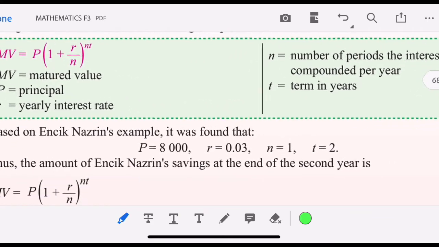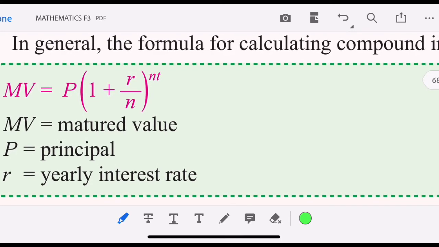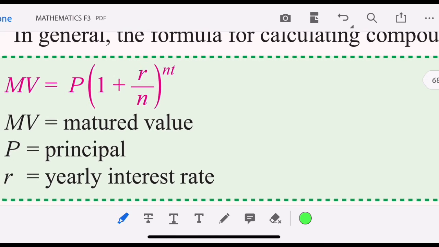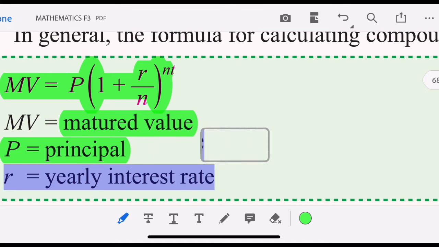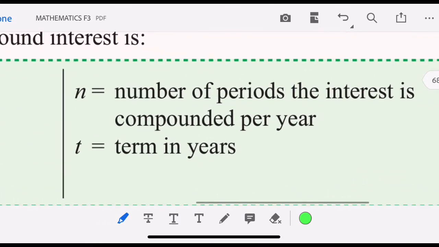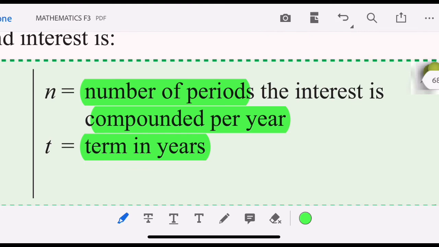Now I would like to introduce a very important formula for calculating compound interest, the so-called matured value, MV. It is given by P, the principal, times the bracket, inside the bracket is 1 plus R over N, then to the power of NT. P is the principal and R is the yearly interest rate. N is the number of periods the interest is compounded per year. And T is the term in years.